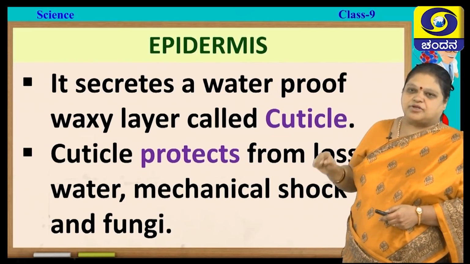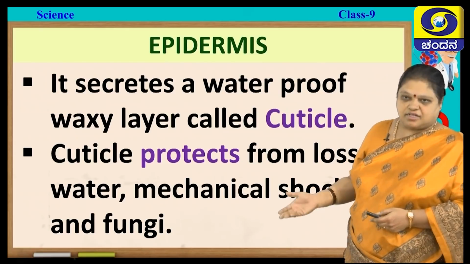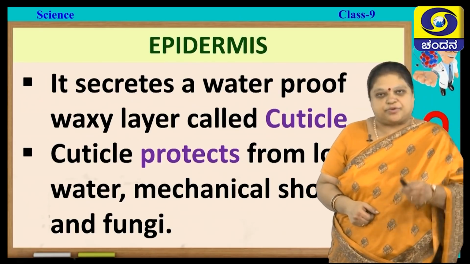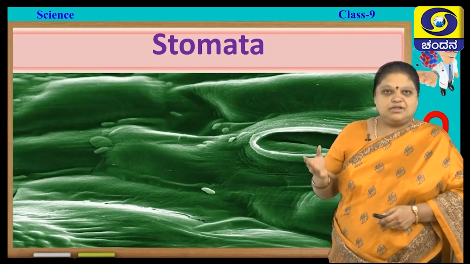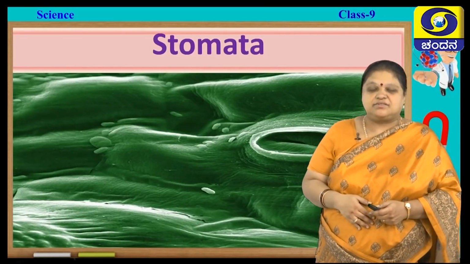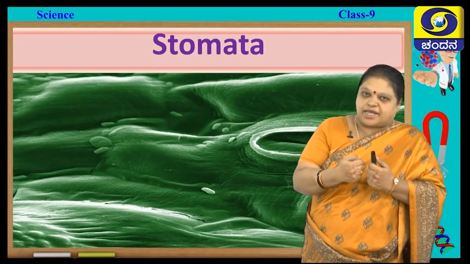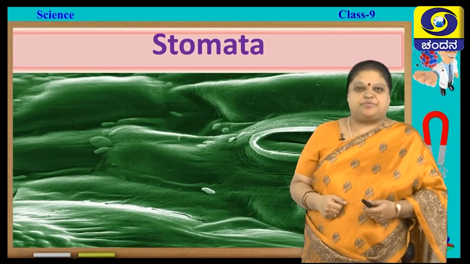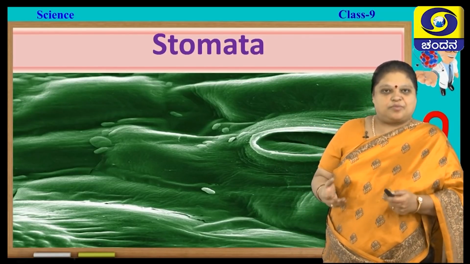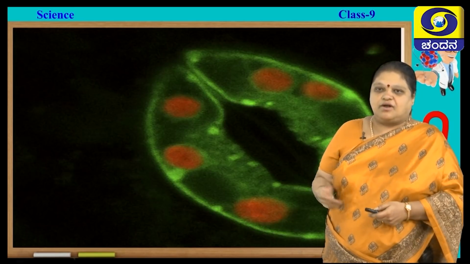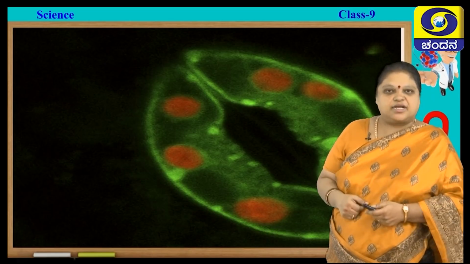So, cuticle protects from loss of water, and not only that, from mechanical shocks, and also it protects from fungi, fungal infection, etc. Now, in the epidermis, you find small pores present, guarded by a few cells which are bean shaped. You call them stomata, and the pores you call stomatal pores. So, how does it look like?